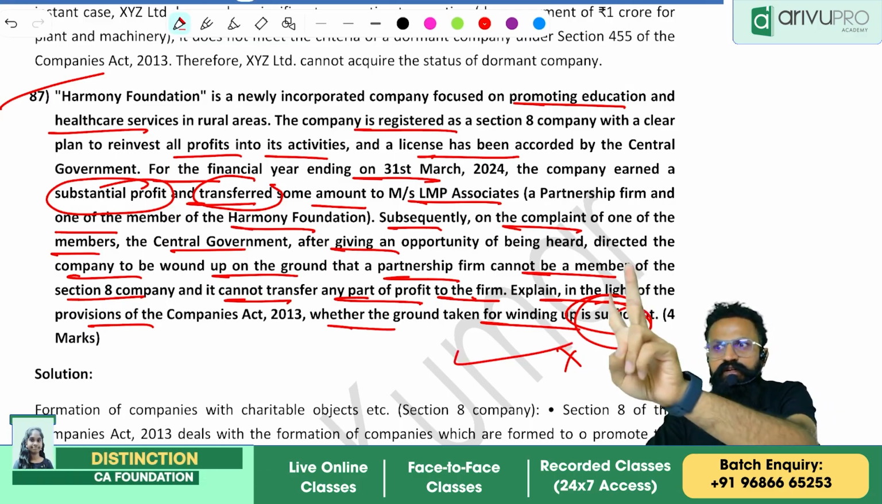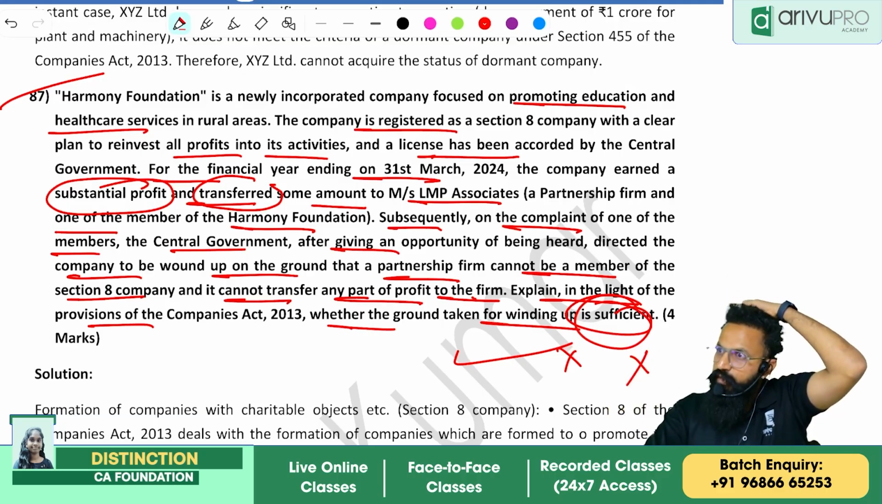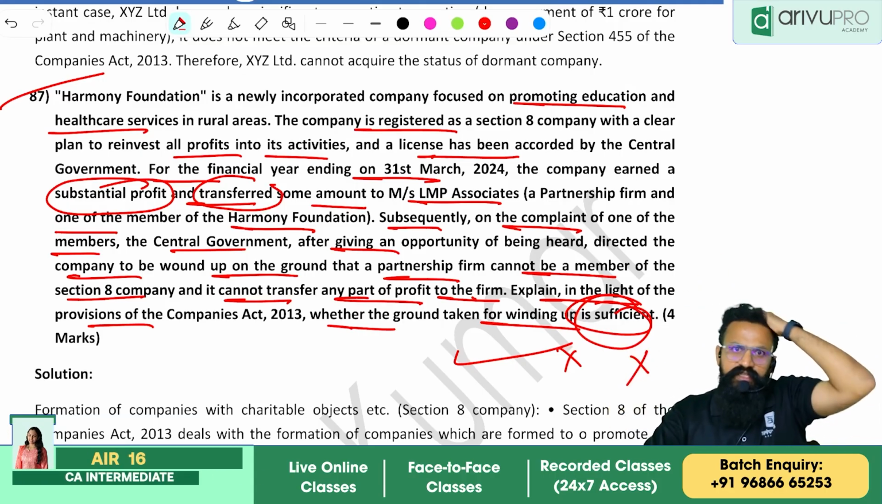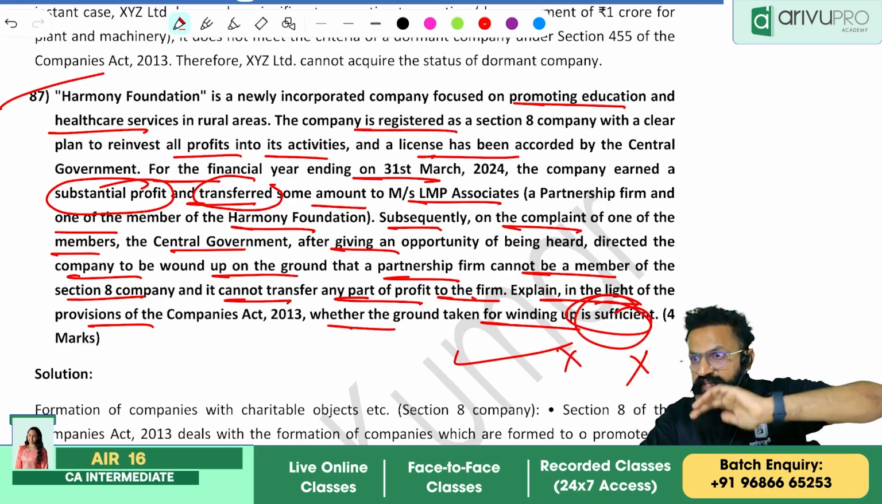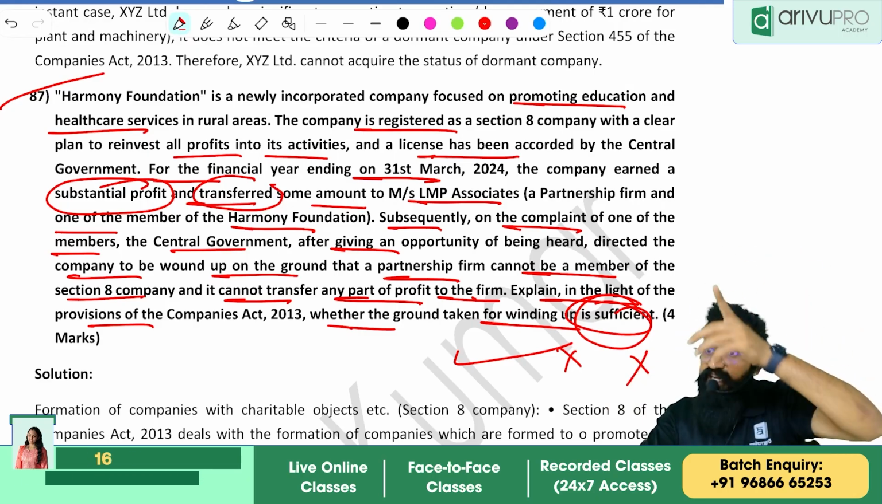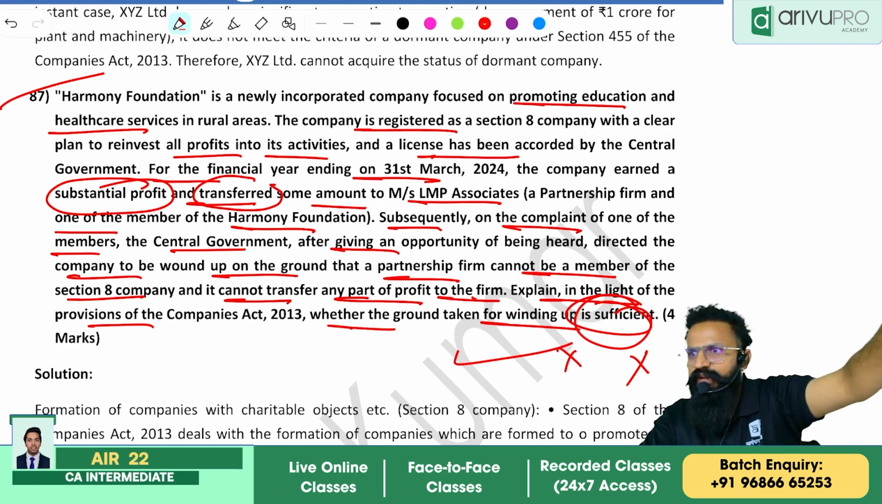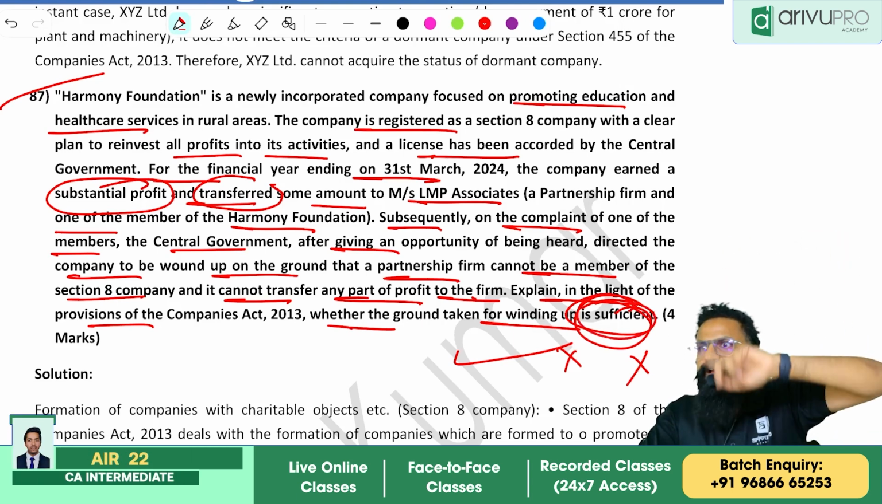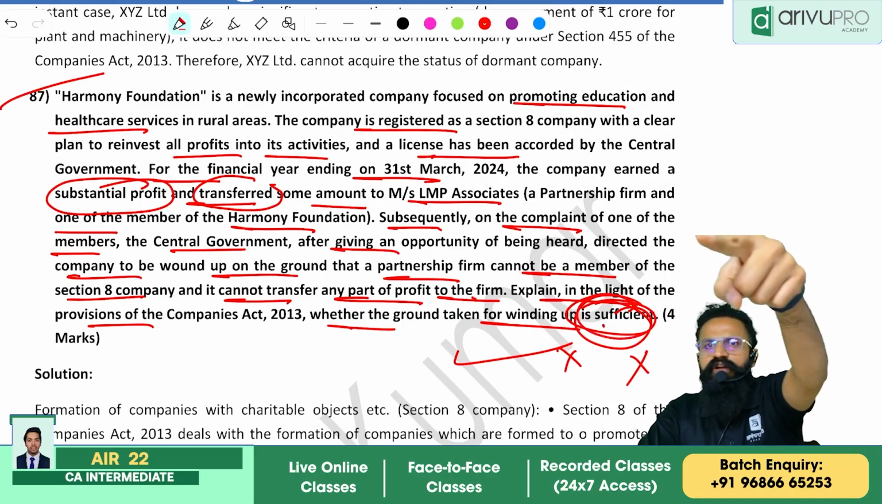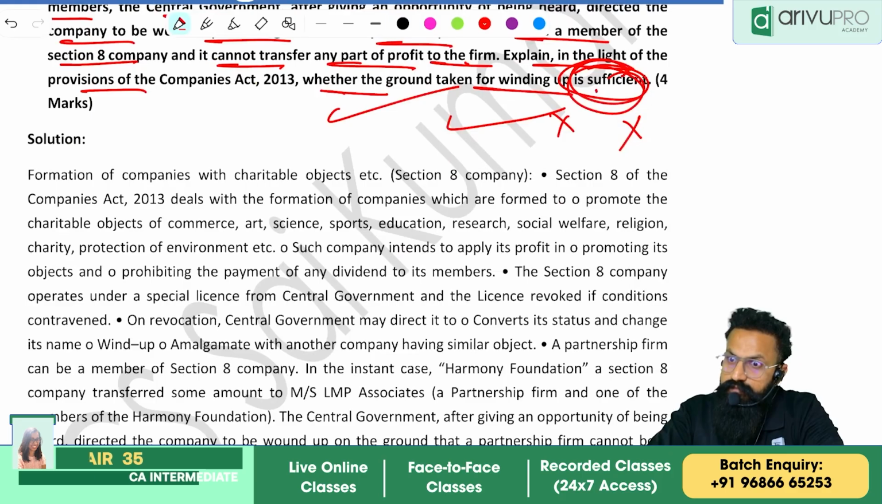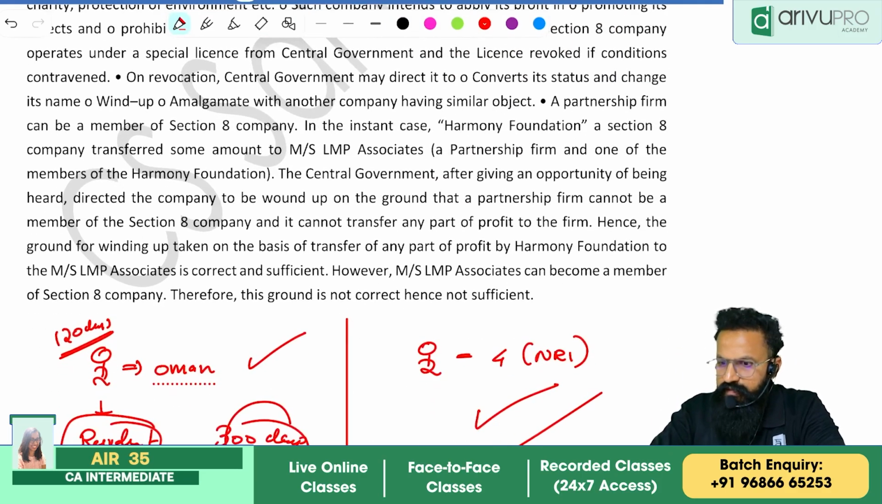So there are two things here. One is distributing the profits. Second thing, according to central government, is that the Section 8 company has taken a partnership firm as a member. Remember, that is valid. You cannot cancel the license on that. That is insufficient. However, cancelling the license for distributing the profit, yes, that is sufficient. We can write two provisions for that. Both have to be written.